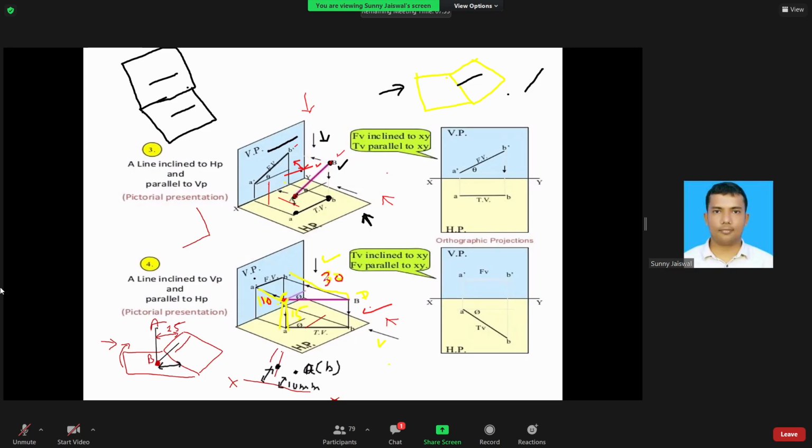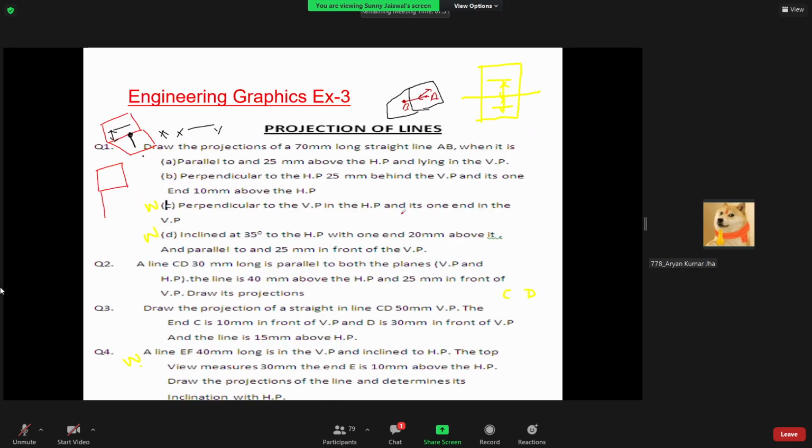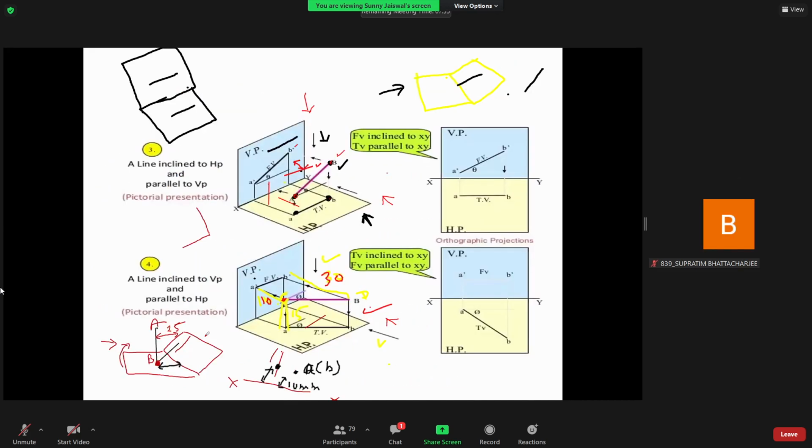Now I'm coming to the question. Draw the projection of a straight line CD, 50 mm. The end C is 10 mm in front of the VP, and D is 30 mm in front of the VP, and the line is 50 mm above the HP. Is it clear? This vertical distance is given as 15 mm. Now it is clear, right?